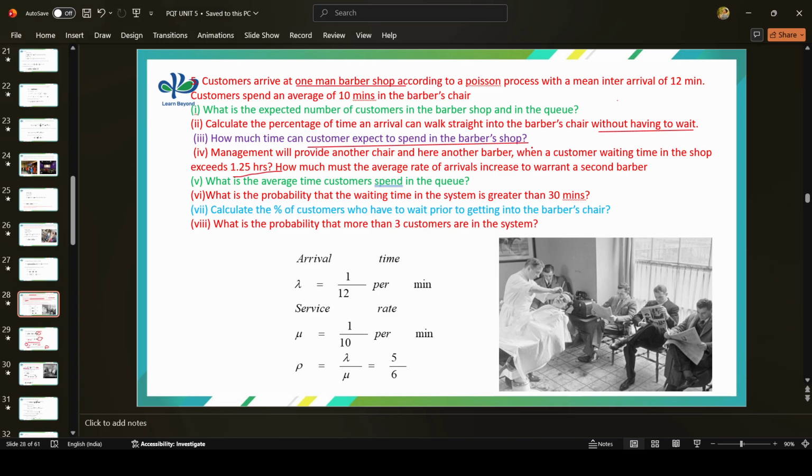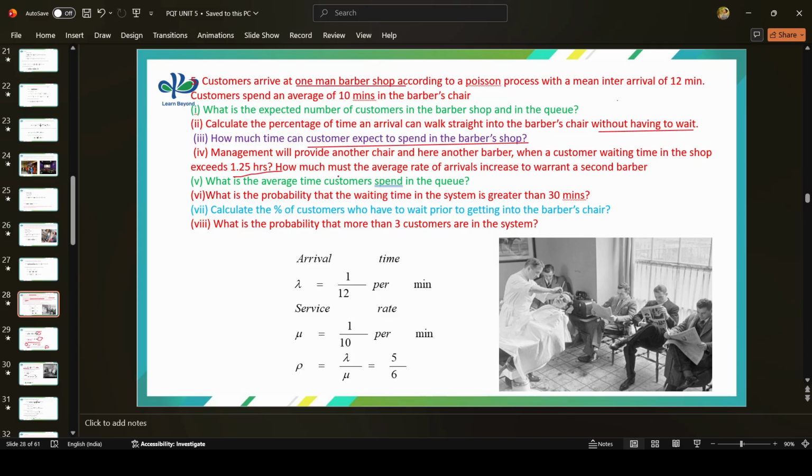So if a person's waiting time exceeds 1.25 hours, what will they do? They will give another chair and another barber, so that the queue rush will be reduced.